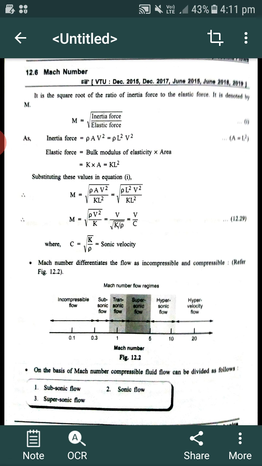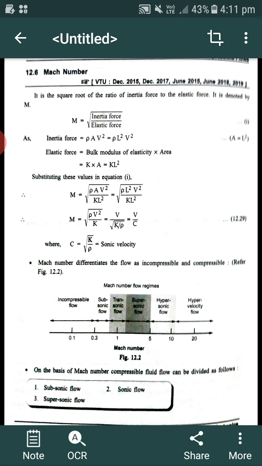Therefore, M is equal to the square root of rho A v square divided by K L square, which once again we get: Mach number M is equal to v divided by square root of K by rho. What is square root of K by rho? Already we saw in the last derivation, it is given by c.